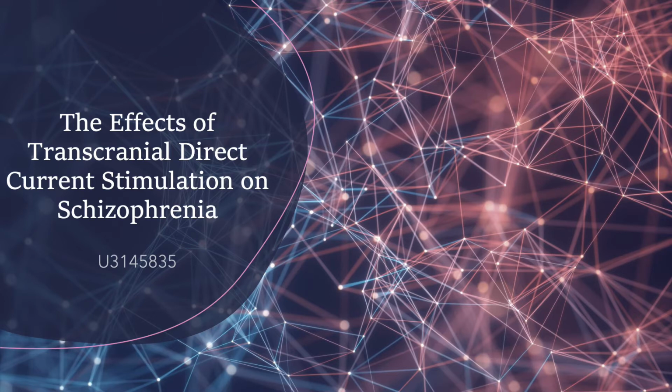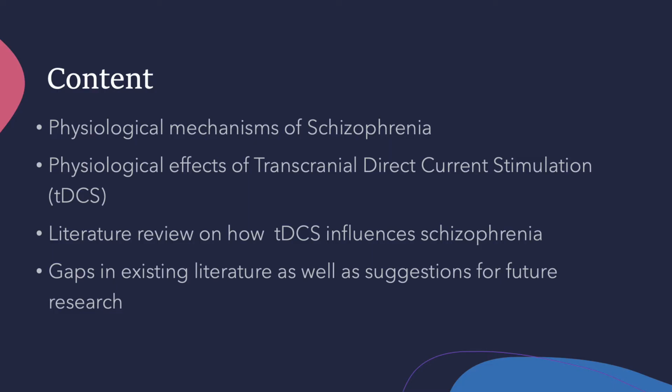Today I'll be talking about the effects of transcranial direct current stimulation on schizophrenia. So, the content for today is physiological mechanisms of schizophrenia, physiological effects of transcranial direct current stimulation, or TDCS, a literature review on how TDCS influences schizophrenia, and gaps in existing literature, as well as suggestions for further research.